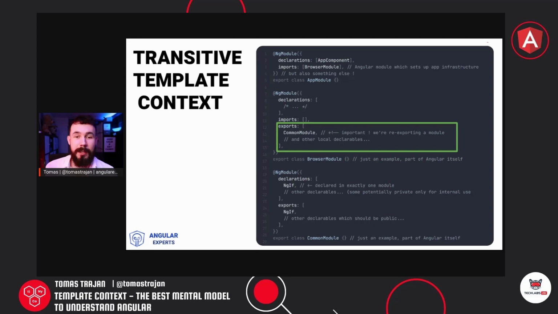So this is a very typical example of a transitive template context in action, which is probably happening in every single NgModule based Angular application, because all of those need to import the browser module in their main application module to work, because it registers some other stuff besides those basic directives and pipes.